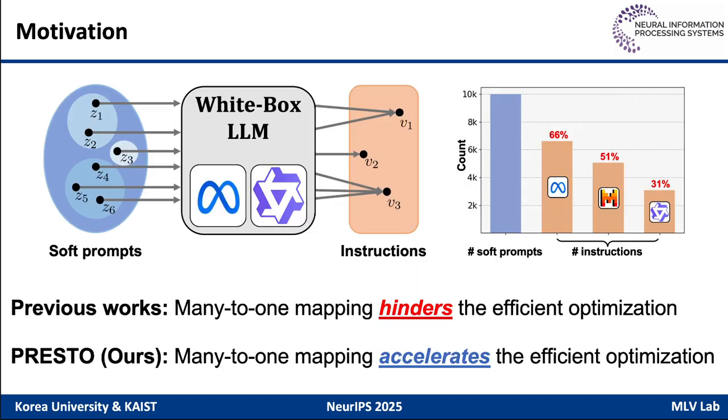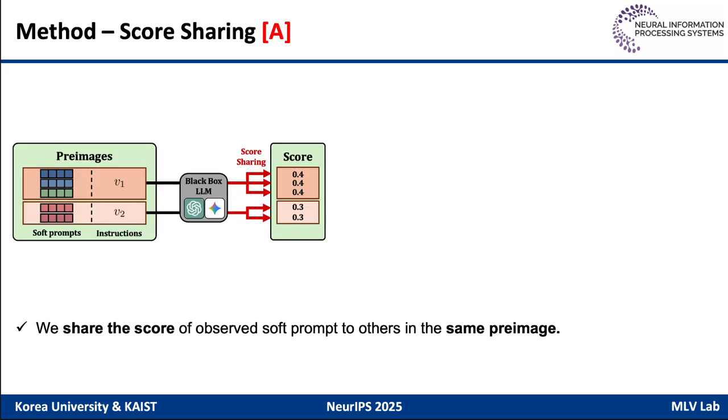While previous studies have treated this many-to-one mapping as a structure that hinders efficient optimization, we reinterpret this as a valuable structure that accelerates efficient optimization.